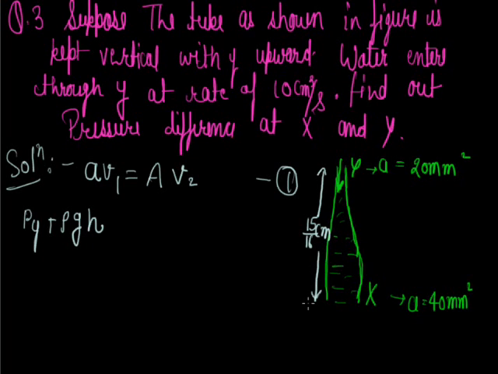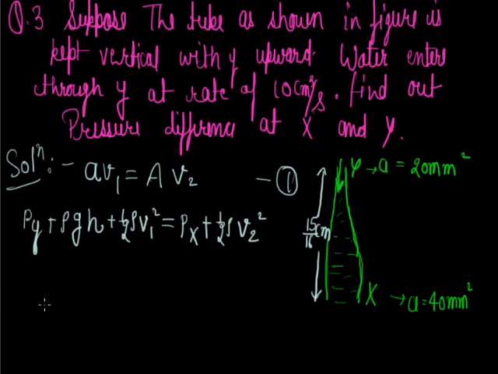So by applying Bernoulli's theorem at Y and X, at Y the pressure is Py plus rho gH, where H will be 15 by 16, plus half rho V1 square, where V1 means the velocity at Y, equals at X Px plus rho gH, where H is 0 because our reference level is this, plus half rho V2 square, where V2 is the velocity at this point.